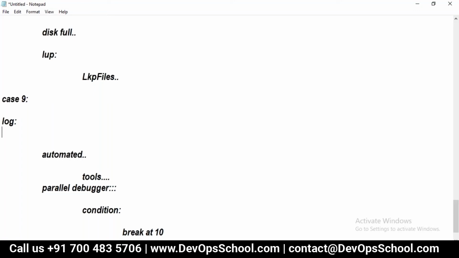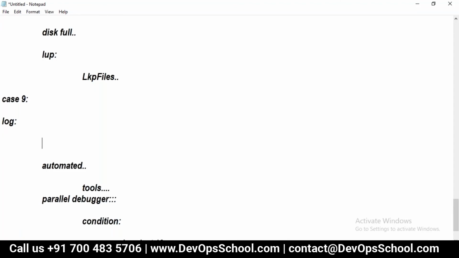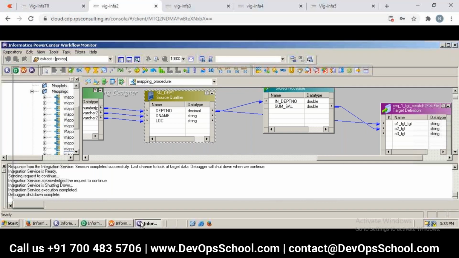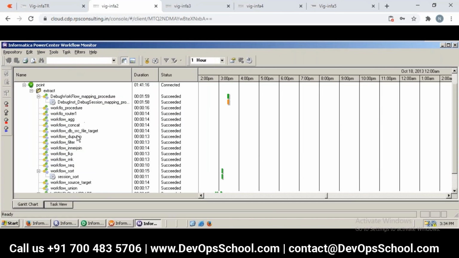In that case, we need to explore more details about logs. Now let me elaborate. Remember, whatever messages we could see as part of this session log or workflow log, they are all based on simple trace, which gives informative messages.